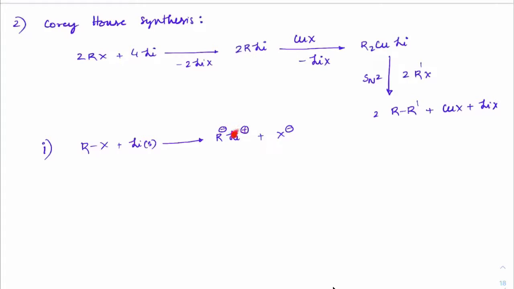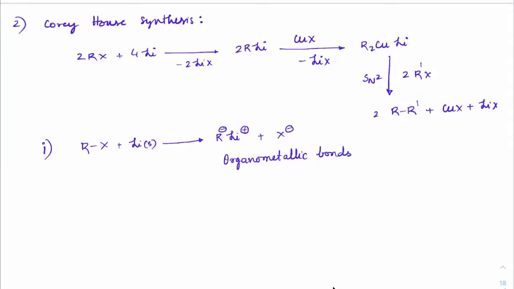Lithium and magnesium usually have strong polarizing power, so there is a slight covalent character between R and Li. When a small covalent character develops between an organic compound and a metallic compound, these bonds are called organometallic bonds.